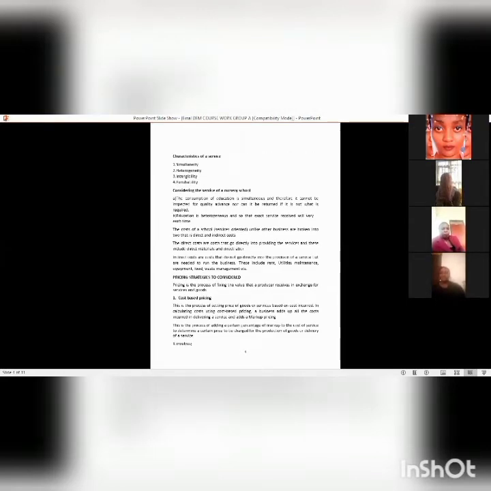Characteristics of a service. A service is simultaneous. It has heterogeneity, intangibility, and perishability. Considering the service of a nursery school, the consumption of education is simultaneous, and therefore it cannot be inspected for quality in advance, nor can it be returned if it is not what was required. Education is heterogeneous, and so the exact service received will vary each time. I think that's the point of continuity.